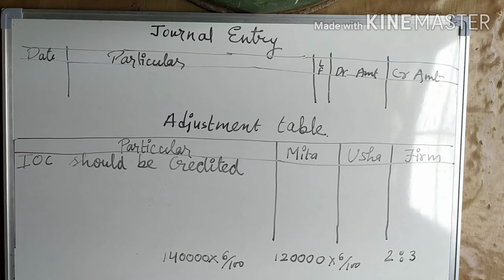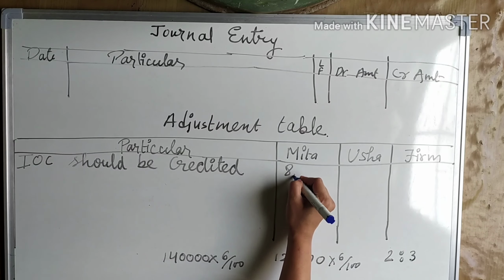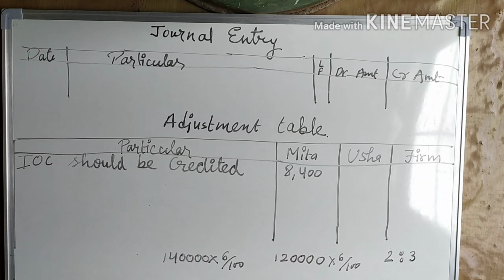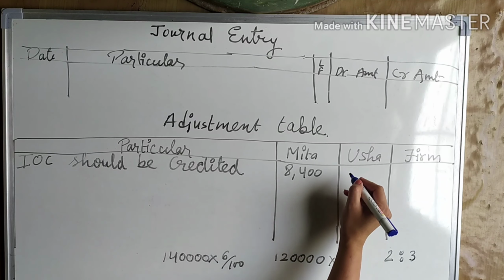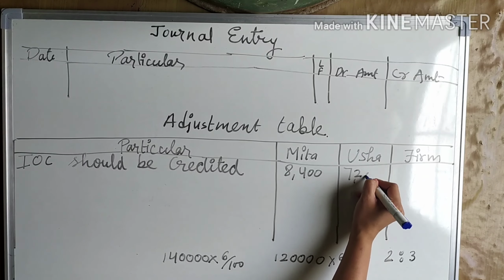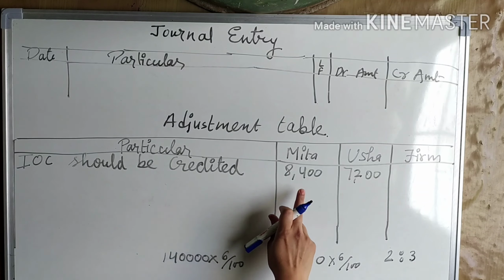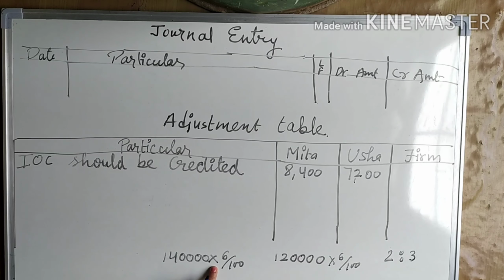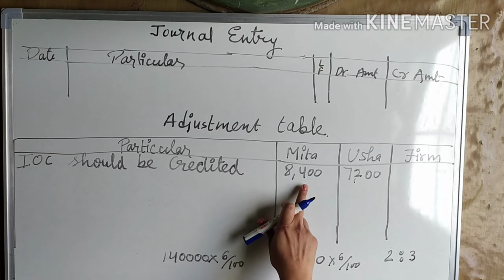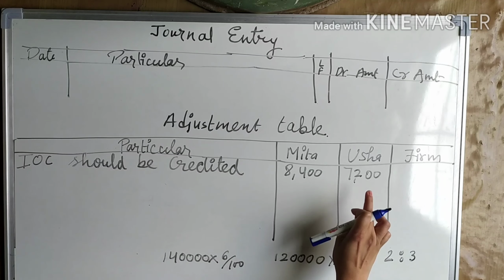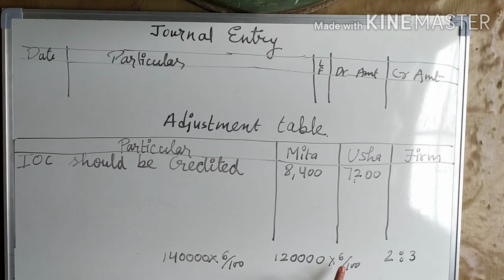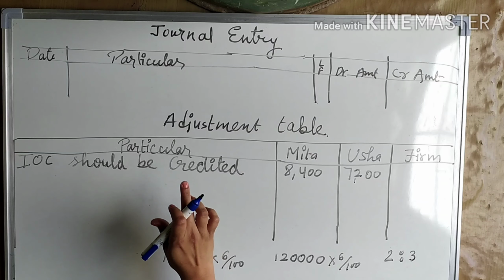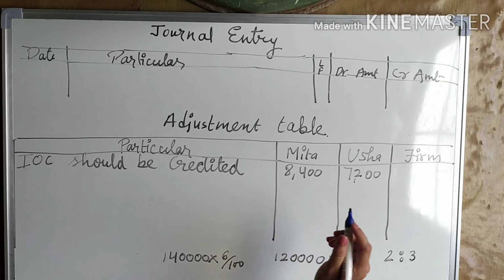The amount will come 8,400 for Meeta and 7,200 for Usha. So for Meeta, 1,40,000 into 6 by 100, 6% rate of interest on capital, 8,400, and for Usha 1,20,000 into 6 by 100, 7,200. This we are going to credit in the partners' capital accounts.